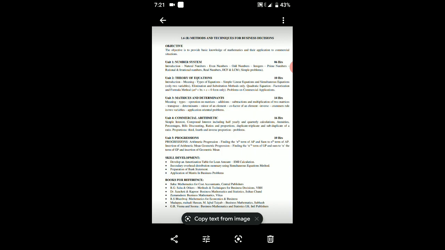Okay, next unit number 5 is the progression. Under progression, there are some concepts we are going to study: arithmetical progression and geometric progression. We are going to study the various concepts. First we will go to arithmetical progression, the finding of the nth term of arithmetical progression and the sum of n terms in the arithmetical progression.